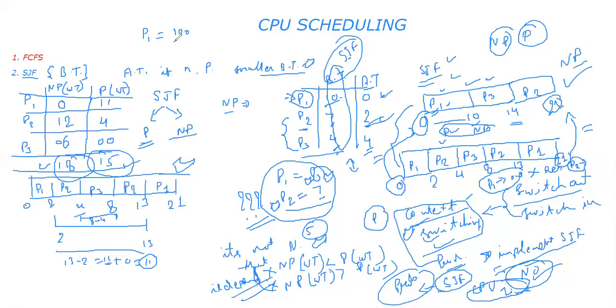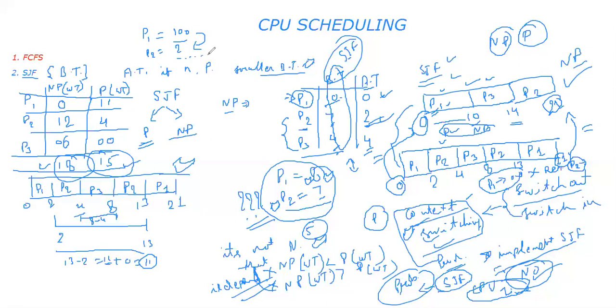Now, suppose I have a preemptive version of it, and in the preemptive version, the P2 process arrives. Because the P2 process arrived and it wants to execute for 2 units of time, P1 will get switched out and P2 will get switched in.